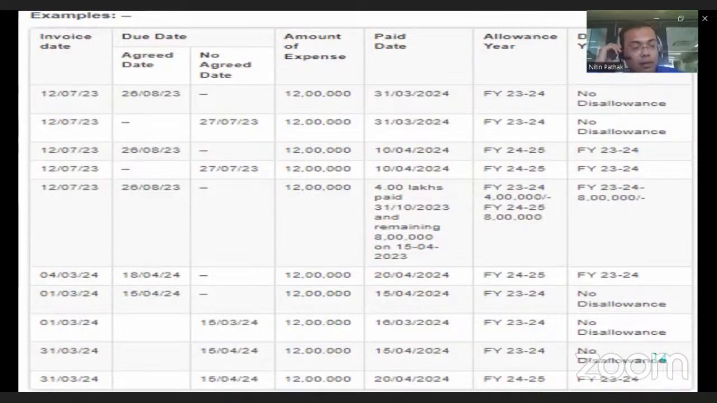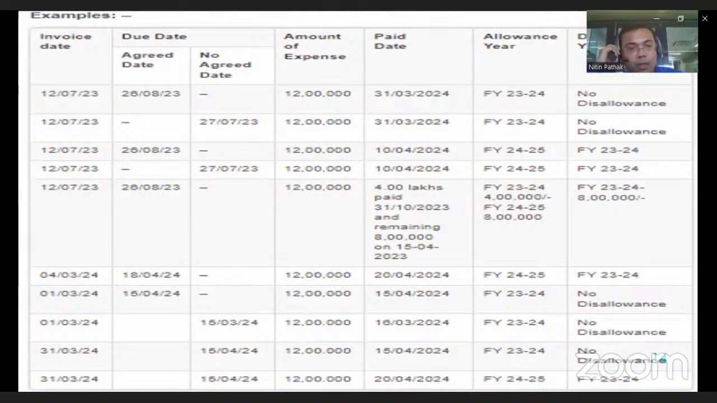Second example, if the invoice date is 12 July and there is no due date mentioned in the invoice, then as we discussed earlier, 15 days from the date of invoice, that is 27th July, is the payment date. The amount of expenditure is say 12 lakh and payment is actually made on 31st March. Then the purchases or expenses are allowable in the same financial year. There is no disallowance, only interest provisions apply, and the buyer needs to pay interest on the difference period from 27th July to 31st March.